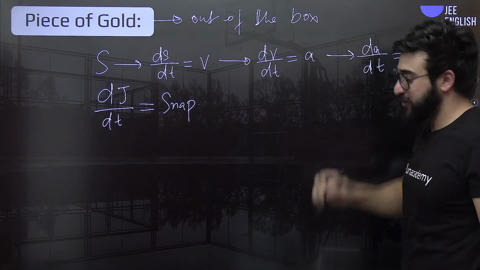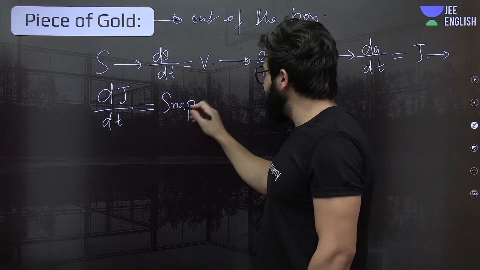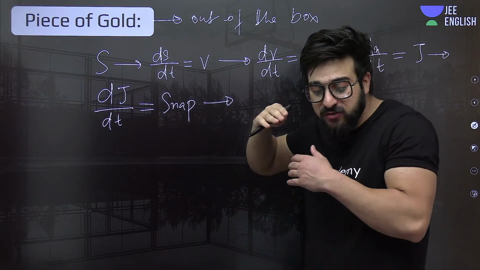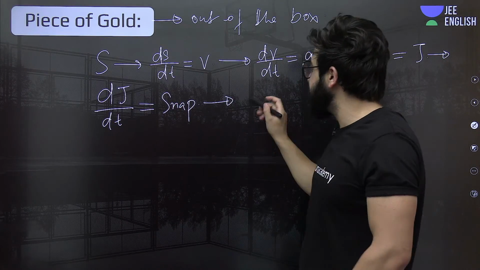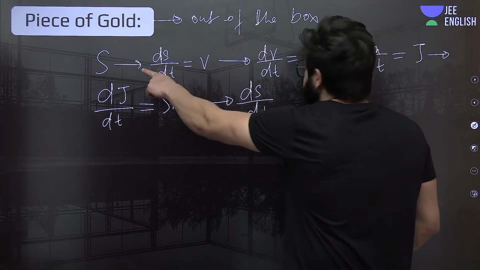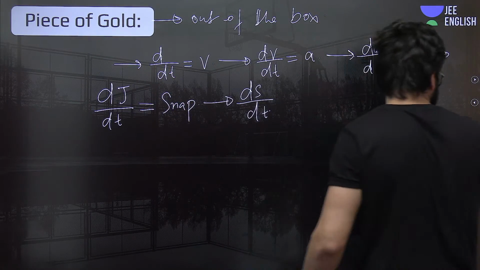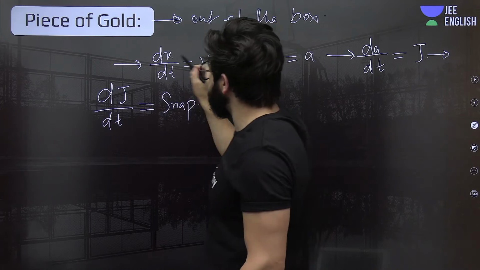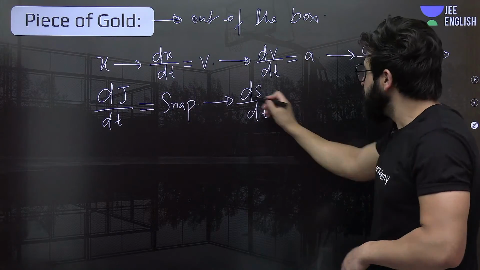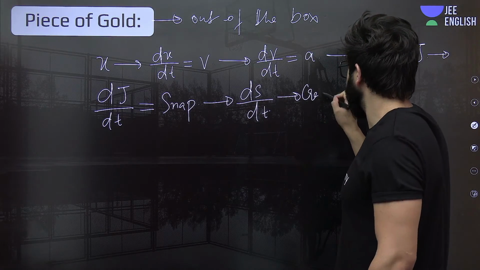Don't get confused. Fine. So then if we differentiate this one, we find the rate of change of snap. With what rate this snap is changing with time, we can say that is ds by dt. This is not displacement. I'll just change it over here and write it as dx. Understand? We represent displacement with x also, not a problem. So it will give us nothing but what we call the crackle.